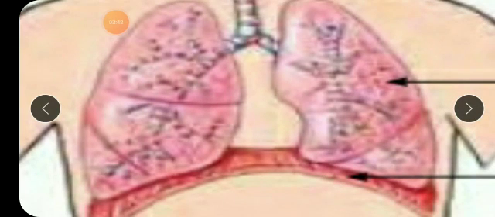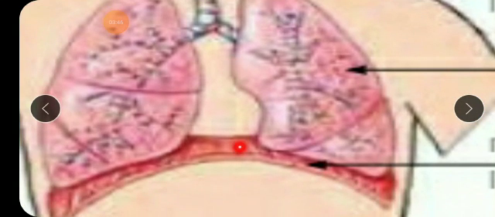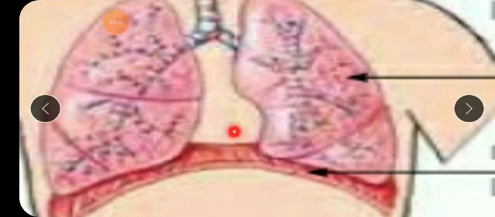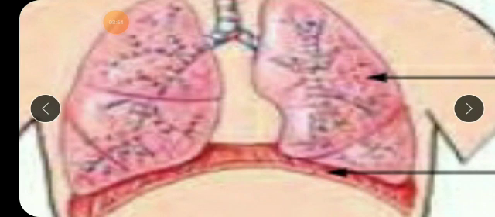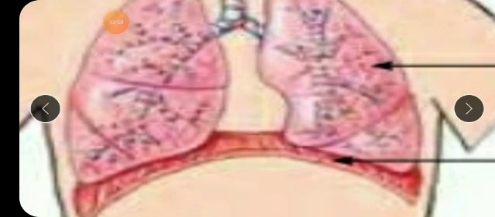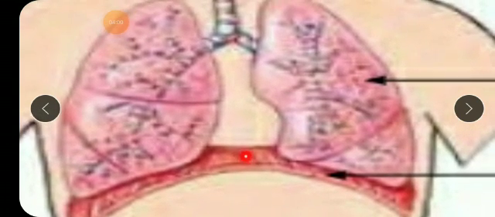But one more thing happens here, children. When we breathe in, when the oxygen gets inside, because of the pressure of oxygen, this diaphragm goes down. Because of the air pressure, this diaphragm goes down. And when we breathe out, when the carbon dioxide is taken out of the body, this diaphragm again moves up. So this diaphragm can move up and down according to the air.